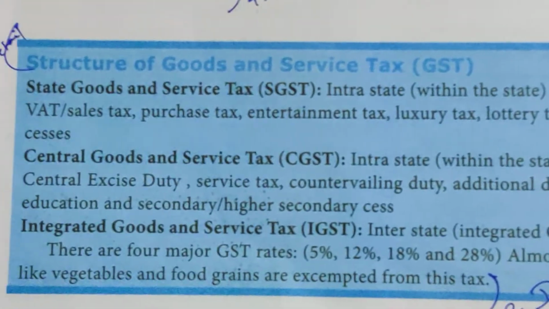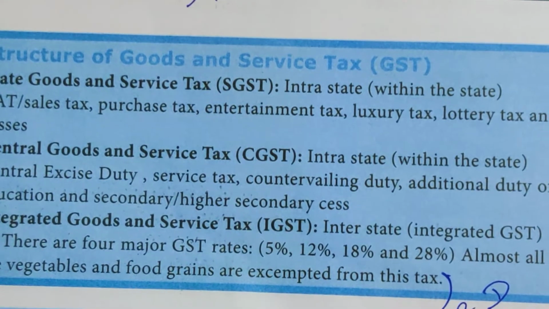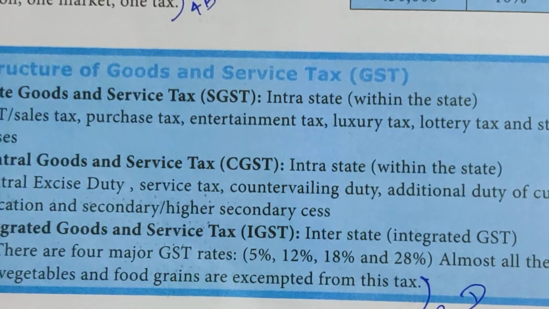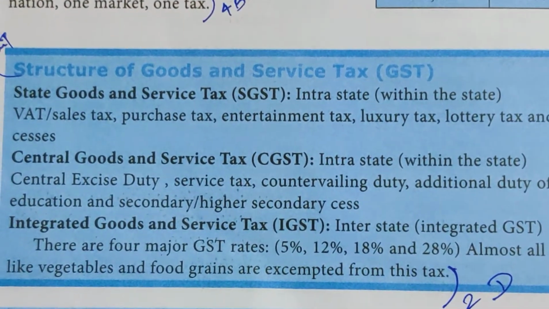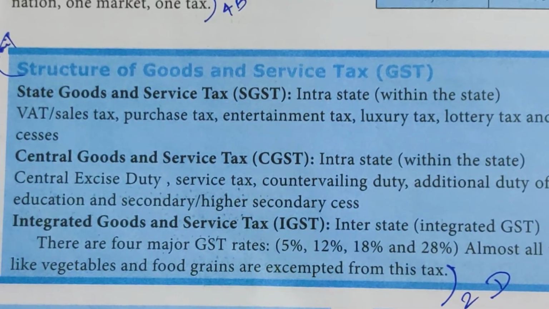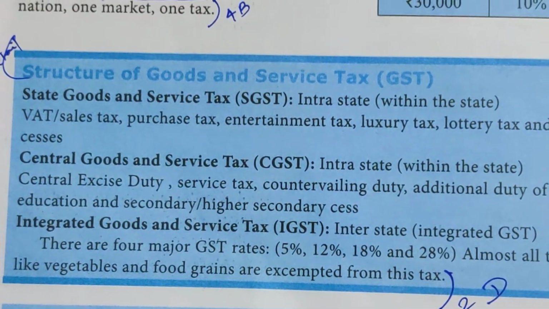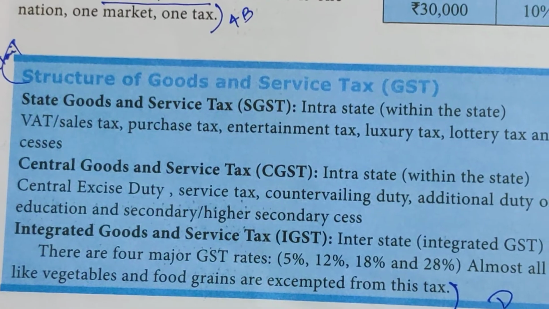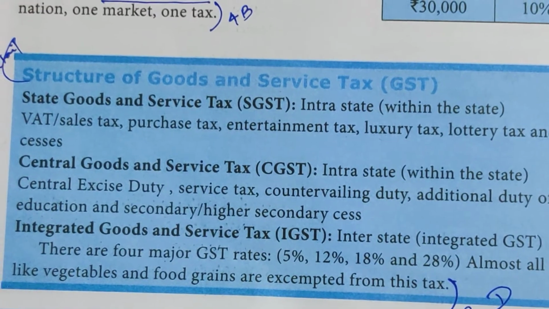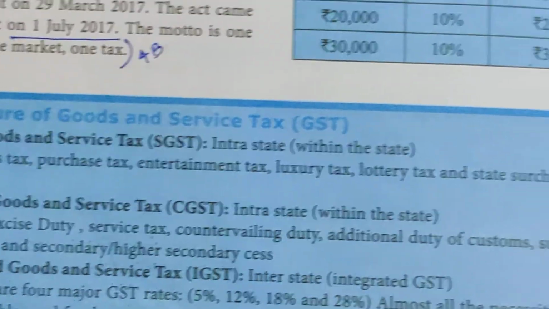Almost all the necessities of life like vegetables and food grains are exempted from this tax. So only vegetables and food grains are exempted. For the rest, whatever clothes we purchase, the electric and electronic goods, whatever is available that we use at home, for everything we are paying the tax except the vegetables and certain food grains, not all the food products. For everything we are paying the GST, that is, the SGST and CGST together.